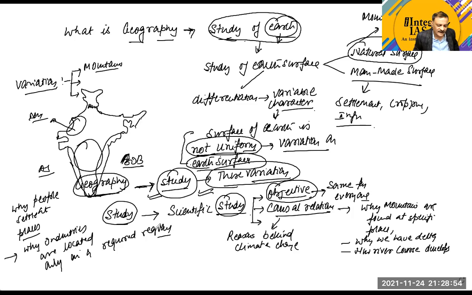We do not find the iron and steel industry in all parts of our country. We have specific locations for specific industries. You got this point, guys?